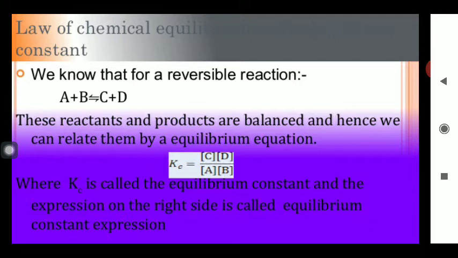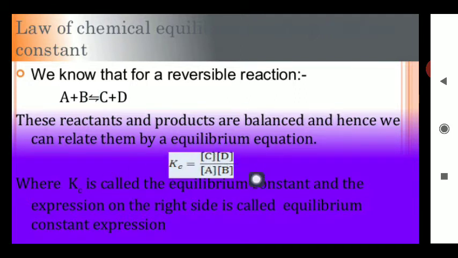Now we will discuss the law of chemical equilibrium and the equilibrium constant. And before starting this equilibrium constant, we will discuss the detailed description of the law of mass action. According to the law of mass action, the rate of any reaction is directly proportional to the molar concentration of the reactant and product. अगर A की concentration आप A ब्रैकेट से इंडिकेट कर रहे हो, बी की कंसंट्रेशन को आप बी स्क्वायर ब्रैकेट से इंडिकेट करते हो, सेम वे द कंसंट्रेशन ऑफ द सी एंड डी कैन बी expressed by